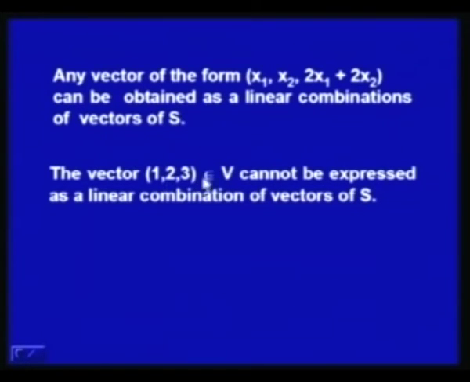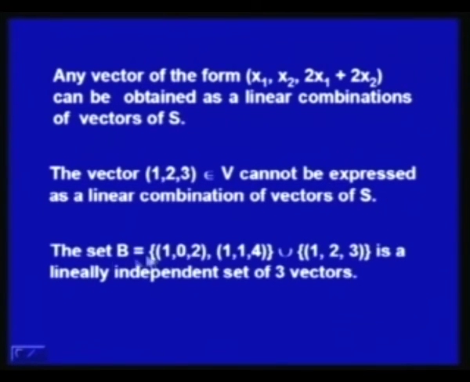That is why (1,2,3) does not belong to the span of S, and that means we can add this vector to the set S. What we have is that (1,0,2), (1,1,4) union (1,2,3) is a linearly independent set of 3 vectors. So, we add this vector into the set S, we form another set B, and now we have a set of 3 independent vectors, and this spans the vector space R3 also.